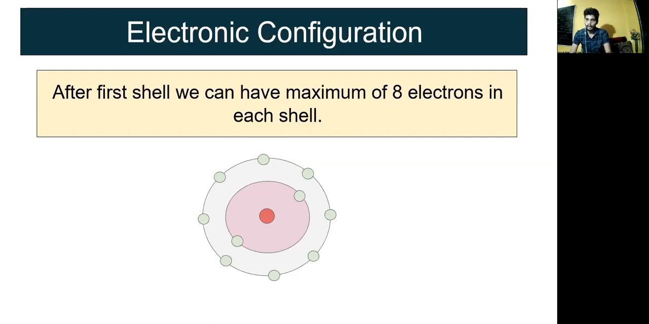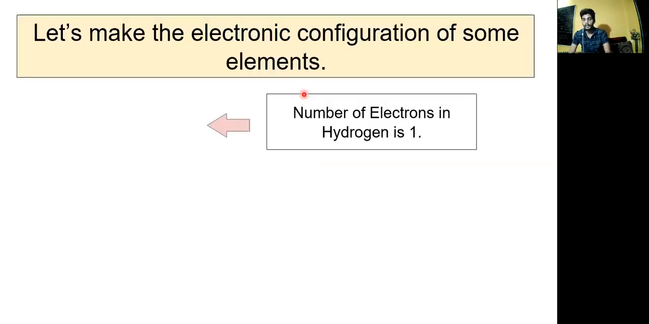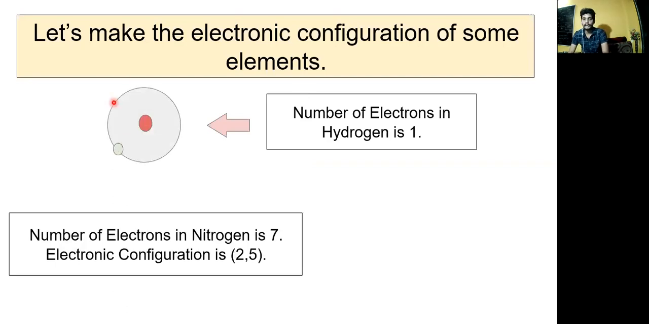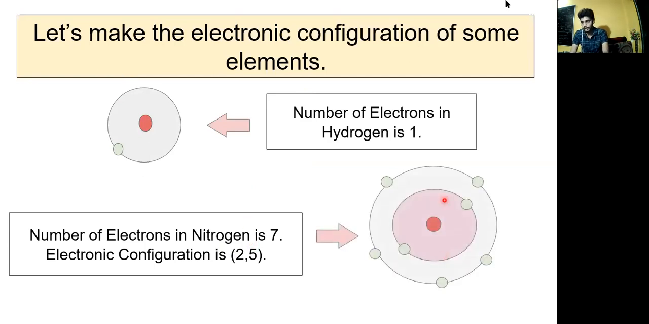Let's consider the electronic configuration of some elements. The number of electrons in hydrogen is 1, so we write it like this. For helium, the number of electrons is 2, so this is the structure: you have to draw 2 electrons in the first shell.